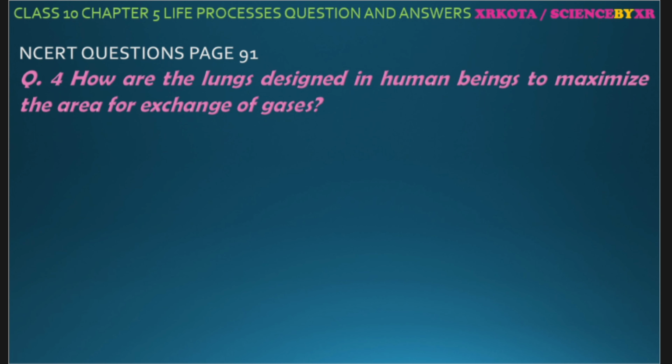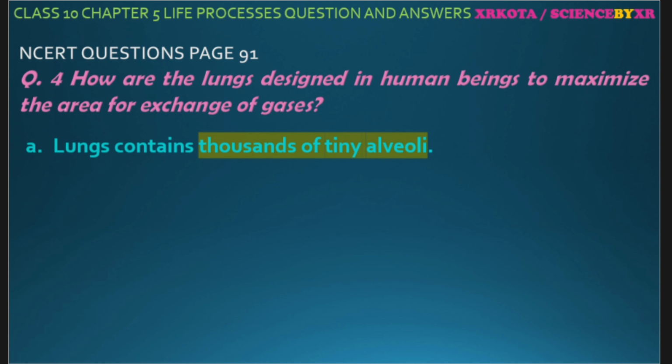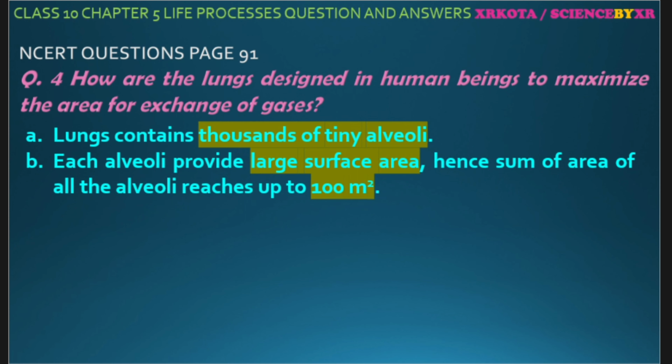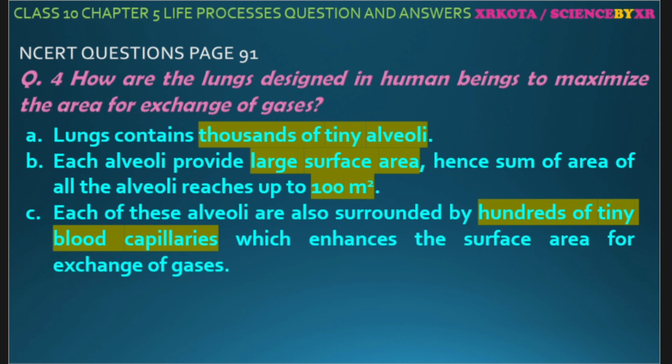Question number 4. How are lungs designed in human beings to maximize the area of exchange of gases? Lungs contain thousands of tiny alveoli. Each of these alveoli has a large surface area, hence the total area of both the lungs reaches up to 100 square meters. Each of these alveoli is surrounded by hundreds of tiny blood capillaries. So exchanges are made between the alveolar air and the blood of the blood capillaries.